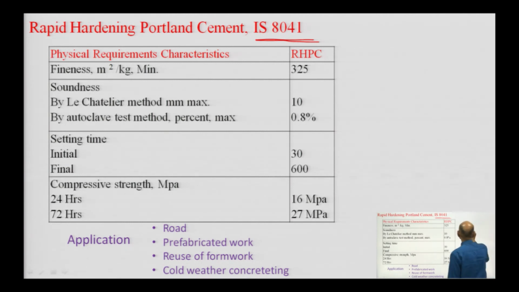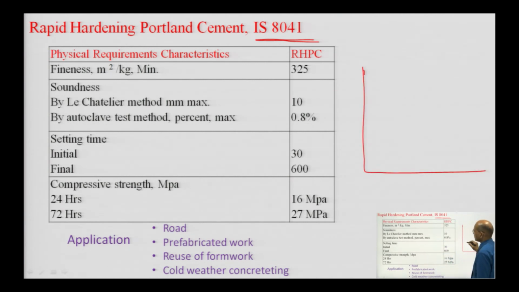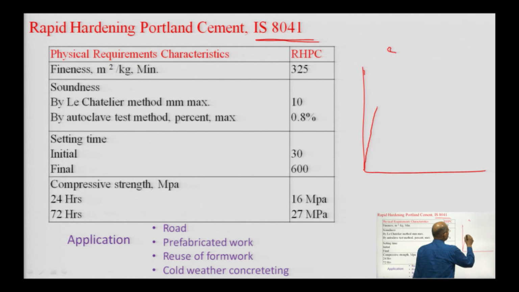Because of the components we have seen, I will just show the physical property here. If you see the graph here, strength versus compound, this is the strength gain for C3S.